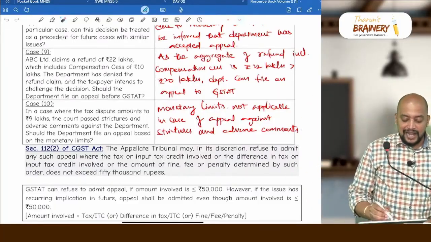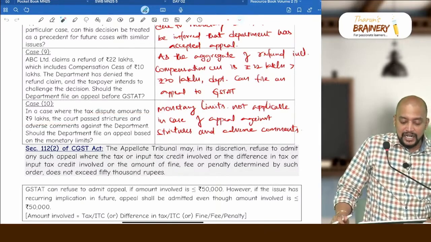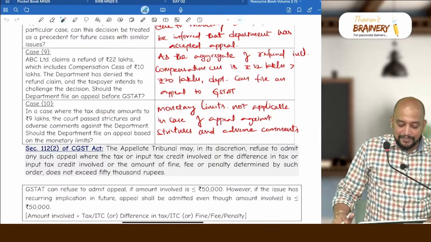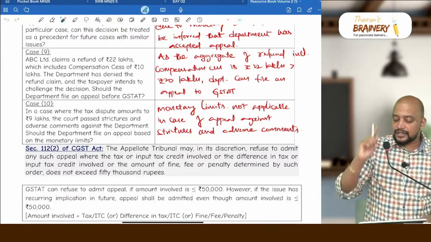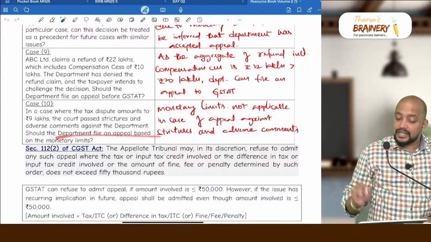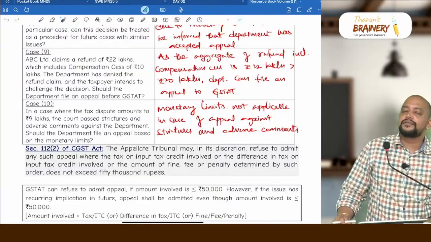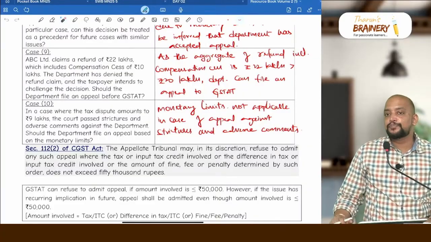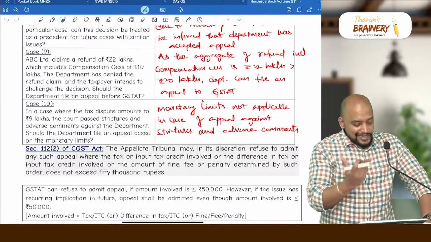In a case where the tax dispute amounts to 9 lakhs, the court passed strictures and adverse comments against the department. Should the department file an appeal based on the monetary limits? Yes, the department can file if the issue is related to strictures or adverse comments or any cost that is imposed on the government or department. So like this they can ask.